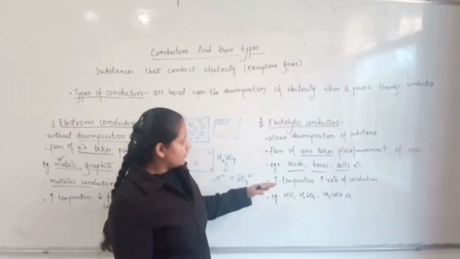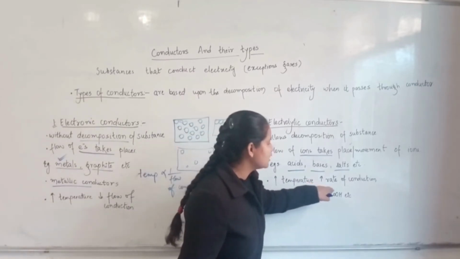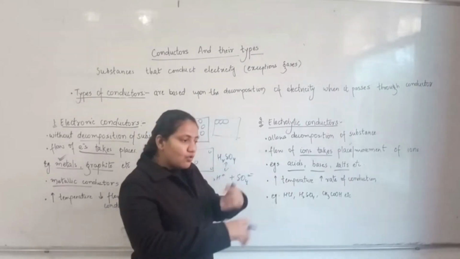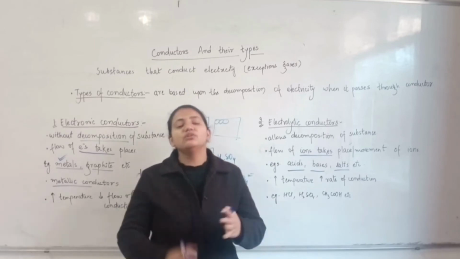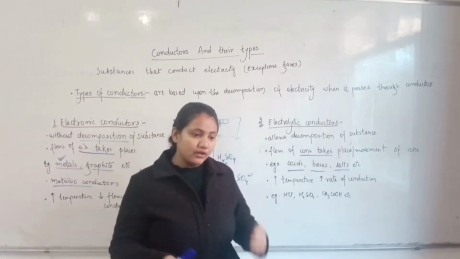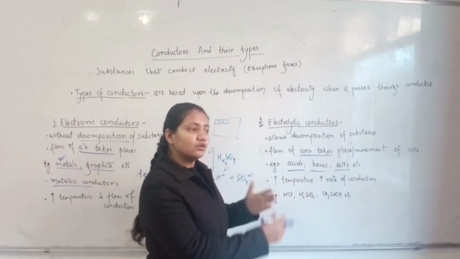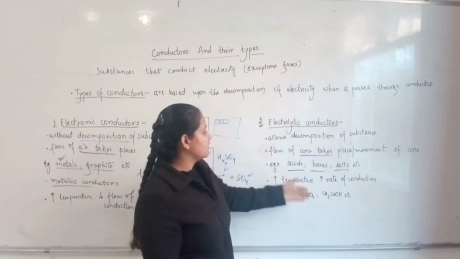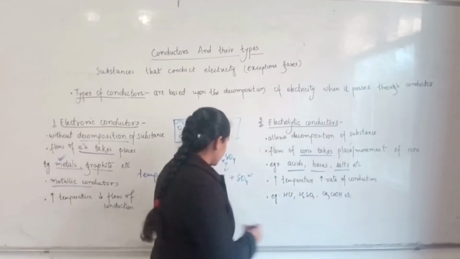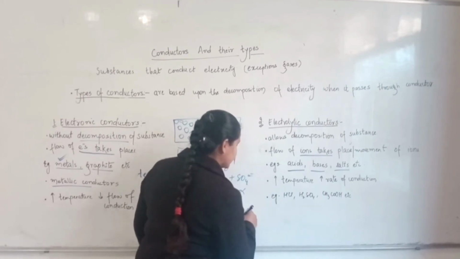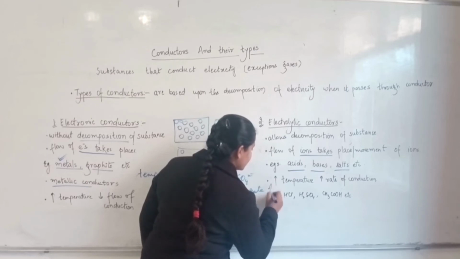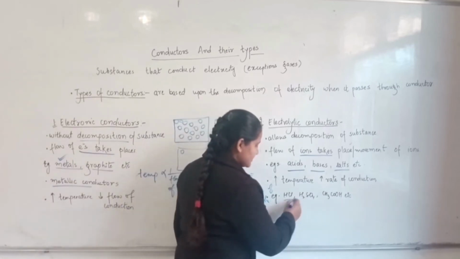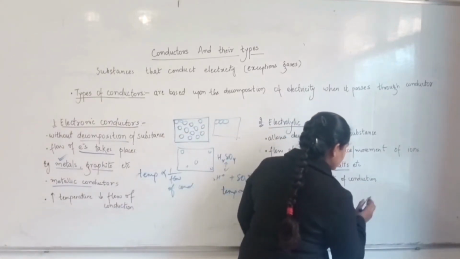In electrolytic conductors, with the increase in temperature, the rate of conduction increases. Why? Because the higher the temperature, the more heat is provided to the system, and therefore it will liberate a greater number of ions. With more ions, more ions will flow, and with an increase in the number of ions and their movement, the rate of conduction increases. Therefore, we can say that temperature in this case is directly proportional to the rate of conduction. Examples are HCl, all the acids, H2SO4, CH3COOH, etc.